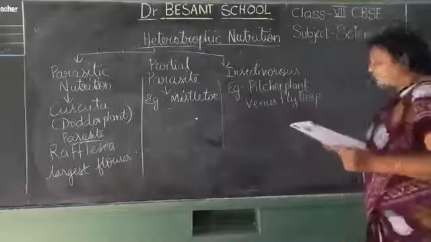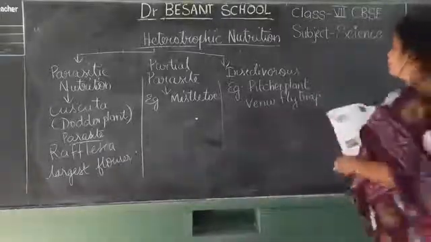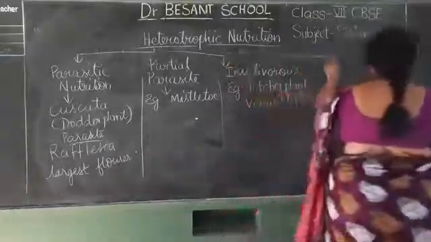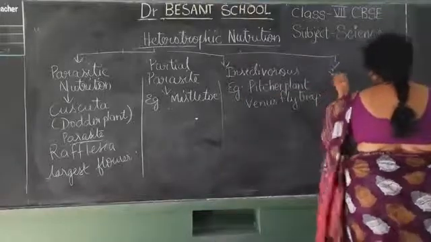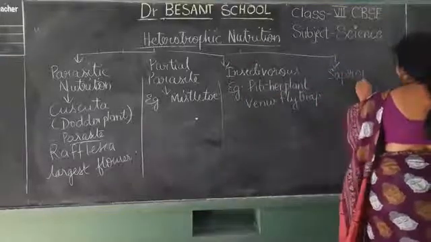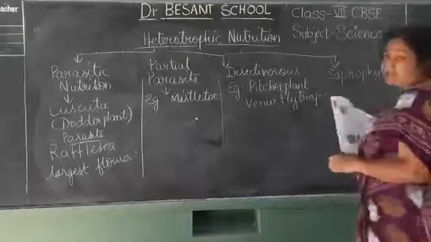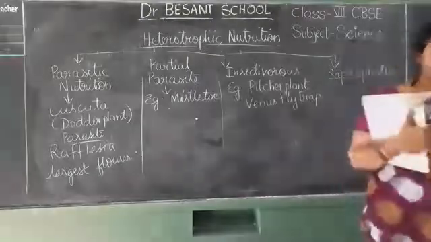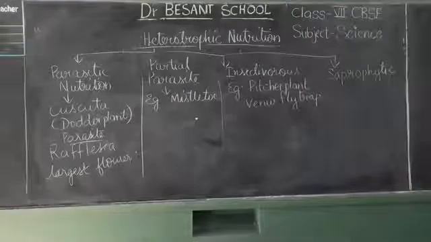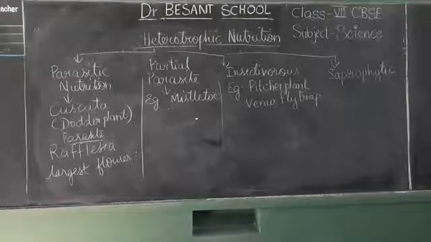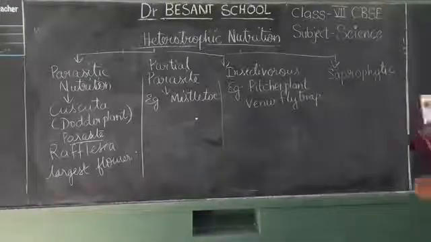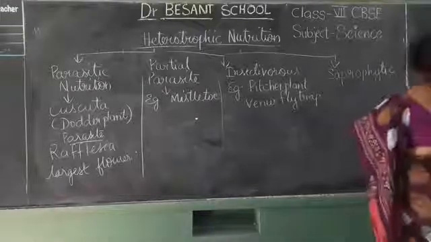Next we have the saprophytic plants. What are those? All these examples that I am telling, you must remember. Saprophytic, what example can we give?